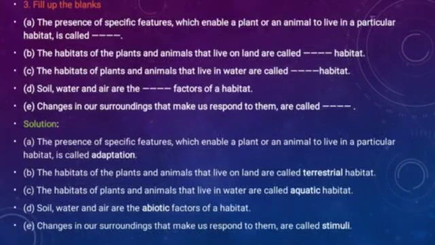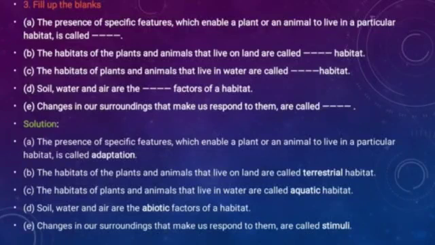Second, the habitats of the plants and animals that live on land are called dash habitat. Habitats are of two types, terrestrial habitats and aquatic habitats. Terrestrial habitat means the plants and animals which live on land, and aquatic habitat means the plants and animals which live in water. So the habitats of the plants and animals that live on land are called terrestrial habitat.